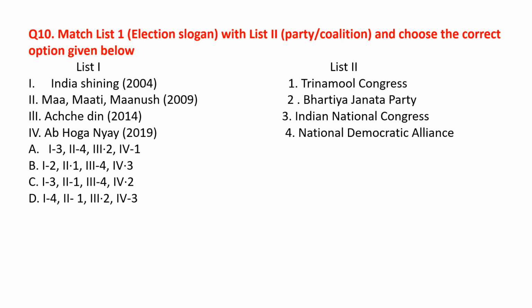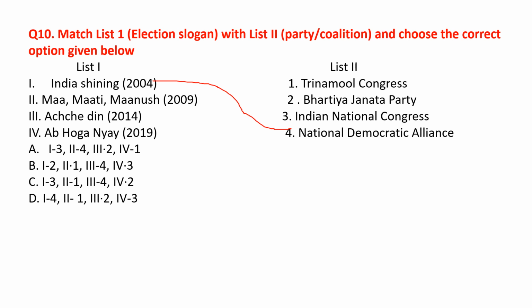Match list 1 election slogan with list 2 party and coalition and choose the correct option given below. India Shining. This election slogan was given in 2004 and it was given by National Democratic Alliance. Maa Mati Manush. This slogan was the famous slogan during the election of 2009.